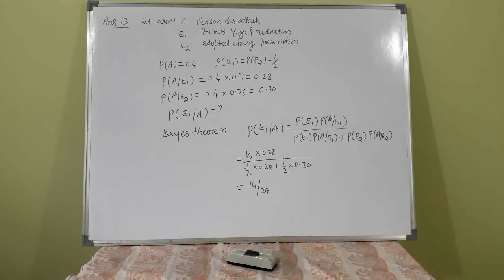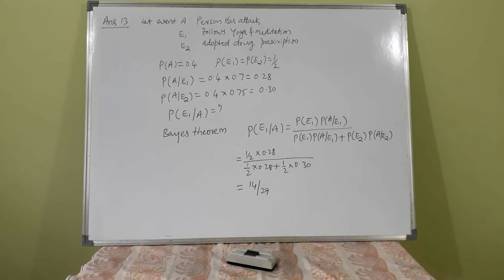Listen to it. Assume that the chances of a patient having a heart attack are 40%. It is also assumed that a meditation and yoga course reduces the risk of heart attack by 30%, and prescription of a certain drug reduces its chances by 25%. At a time, a patient can choose any one of the 2 options with equal probabilities.